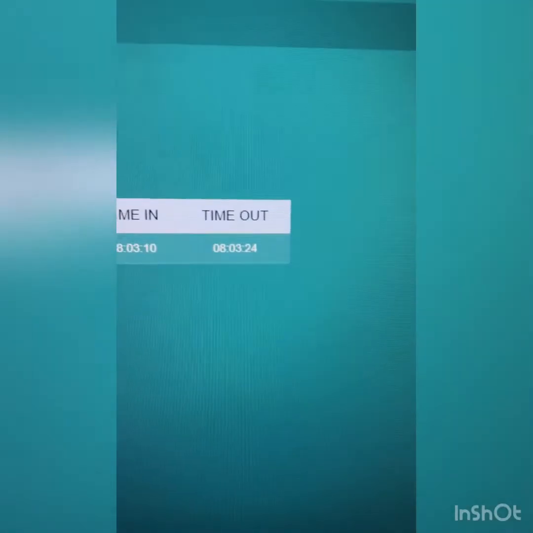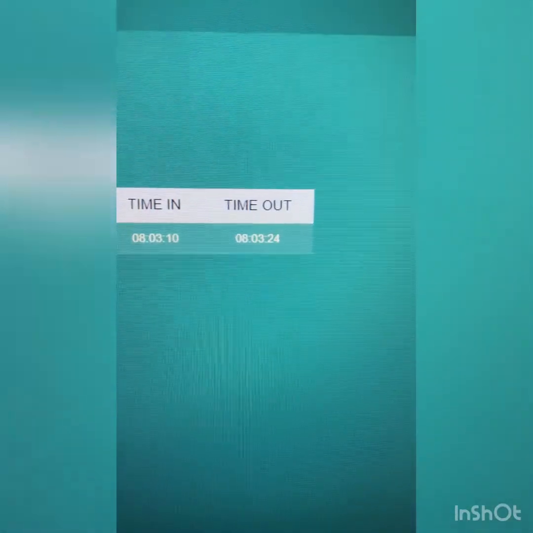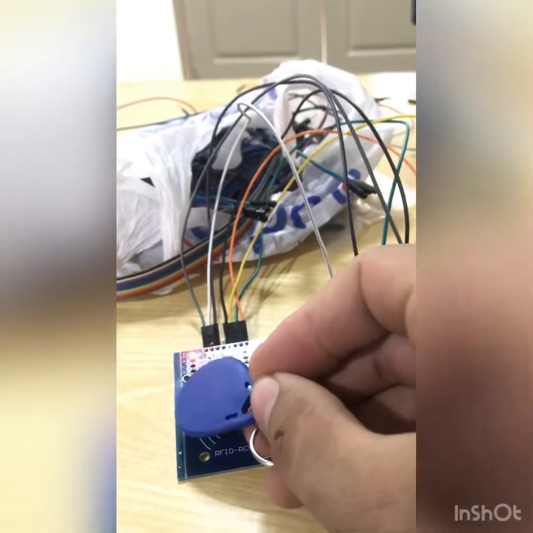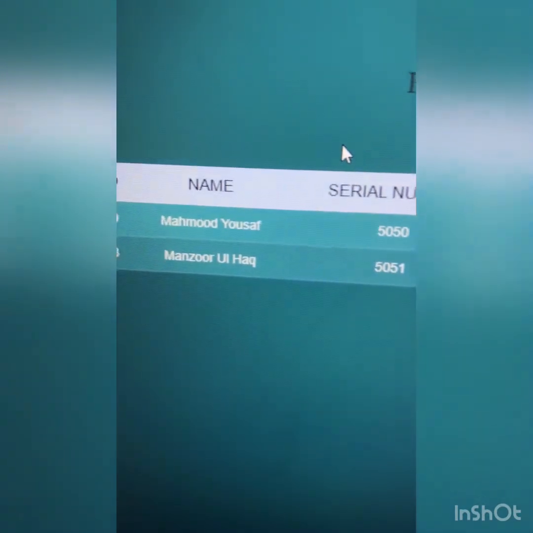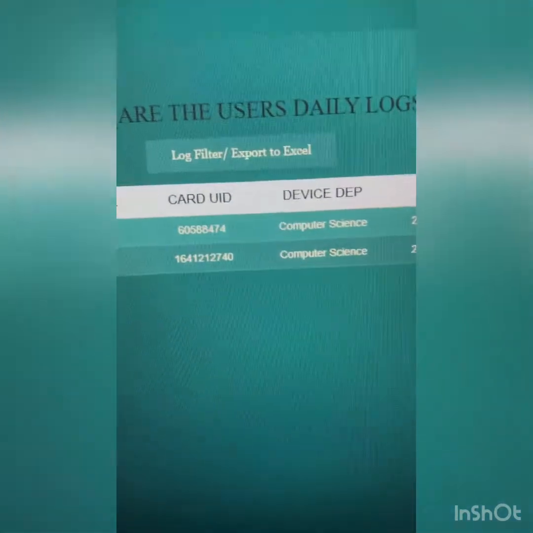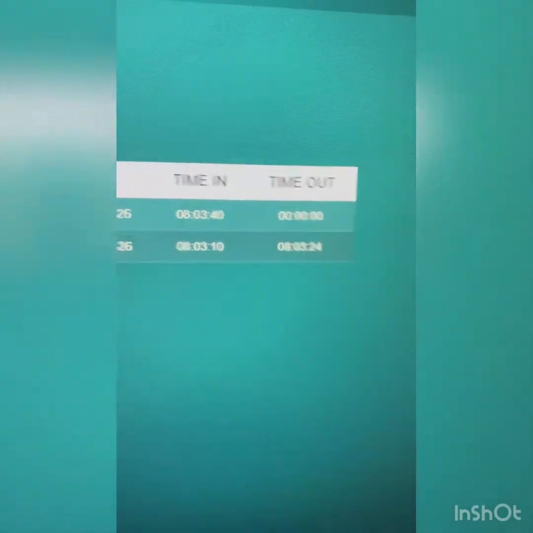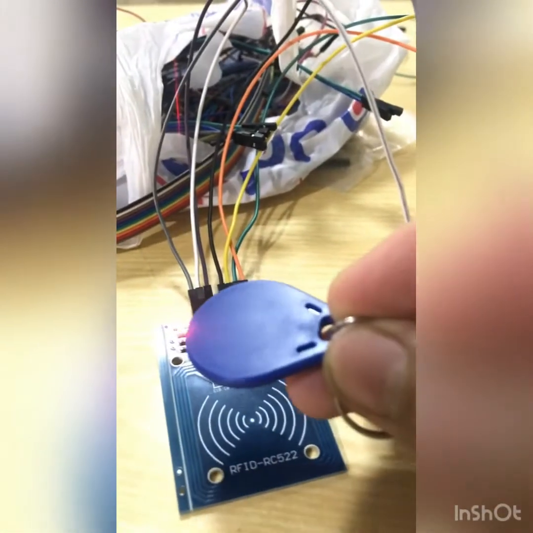So let's scan again. 8:03 time out. So let's scan the keychain for a second card. Here it is. This keychain is linked with Mahmood Yusuf, with time in 8:03:40. For time out, let's scan again on the RFID reader.